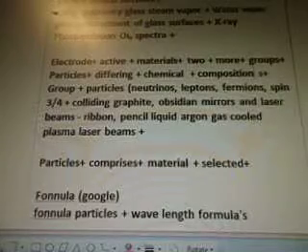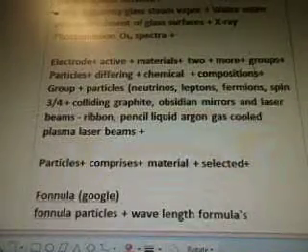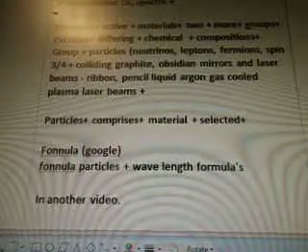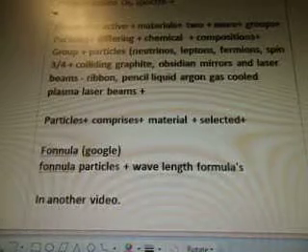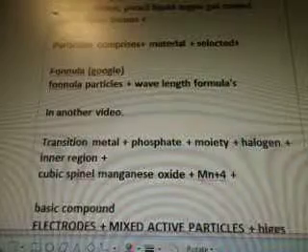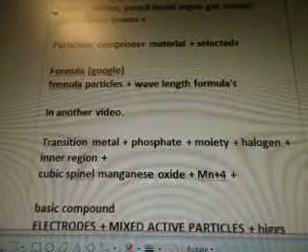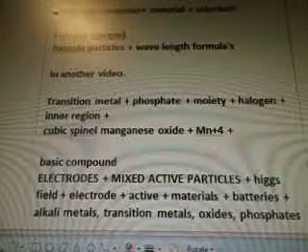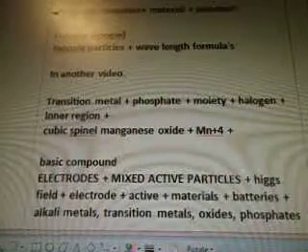And let's learn how to spell. Chemical compositions, plus group, particles, neutrinos, leptons, fermions, spin 3/4, colliding graphite, obsidian mirrors, and laser beams, ribbon, pencil, liquid argon gas, cooled plasma laser beams. Particles comprises materials selected, formula, I'm going to Google that, formula particles plus wavelength formulas in another video, which will be covered in the next 15 videos, okay?